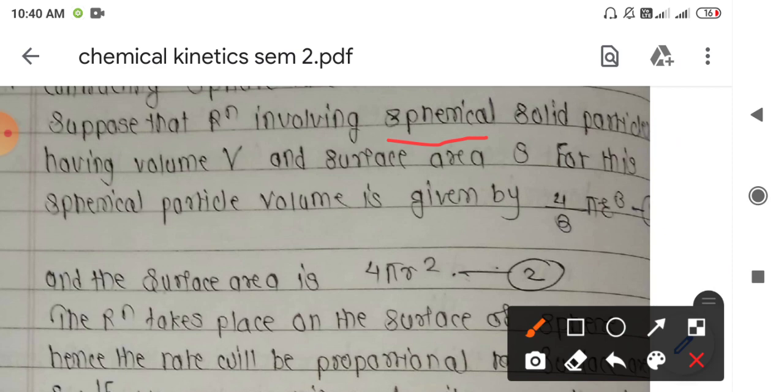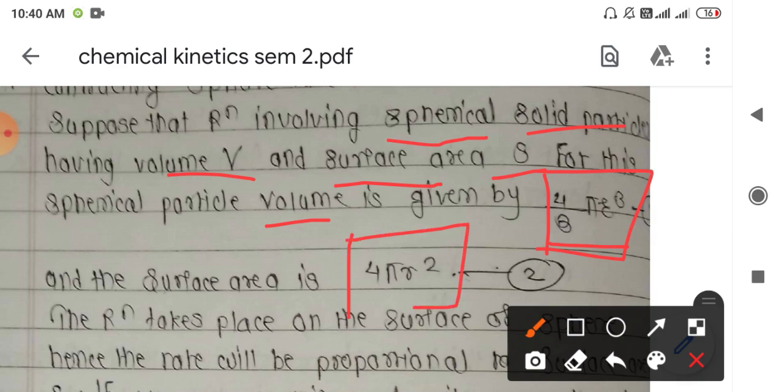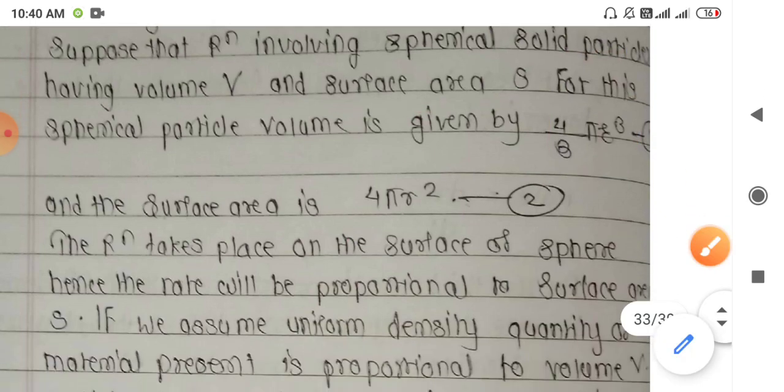Suppose the reaction involves these spherical solid particles having volume v and surface area s. For these particles, the volume of the sphere is given by the formula 4 by 3 pi r cube. So this is the volume of a sphere. And what is the surface area of a sphere? The surface area of a sphere is 4 pi r square.